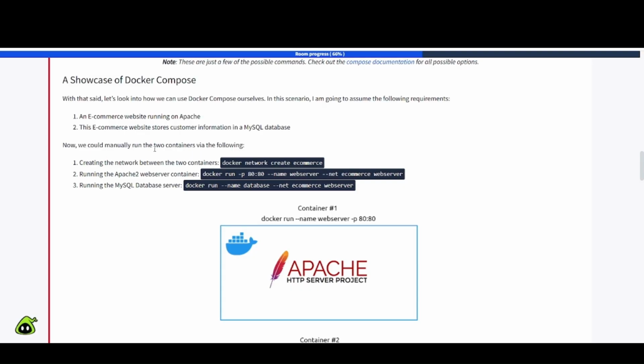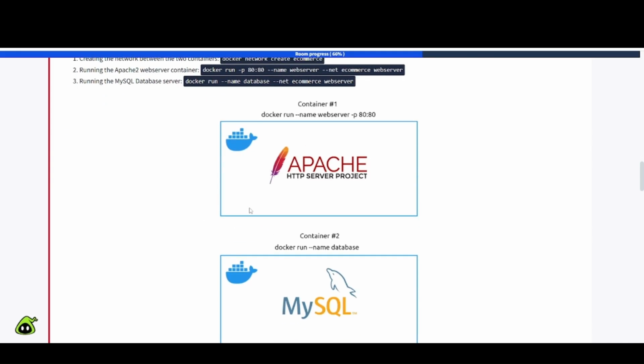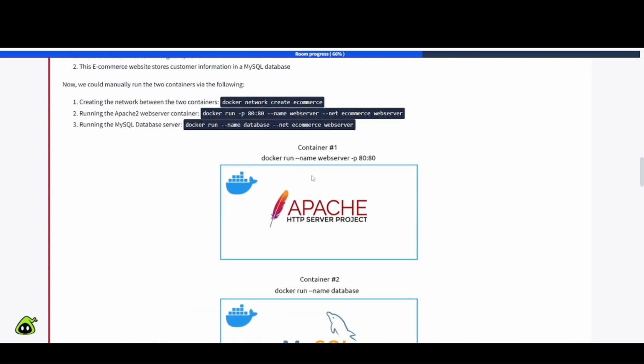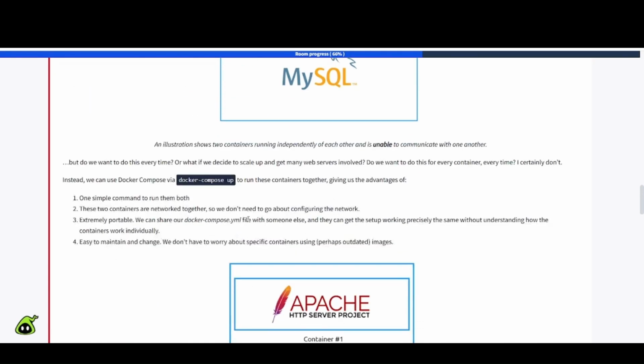Now, we could manually run the two containers via the following. Number one, creating the network between the two containers, docker network create e-commerce. Number two, running the Apache 2 web server container, docker run -p 80:80, etc. Number three, running the MySQL database server, so docker run --name database, etc. Container one, container two, so we have Apache and MySQL. An illustration shows two containers running independently of each other and unable to communicate with one another.